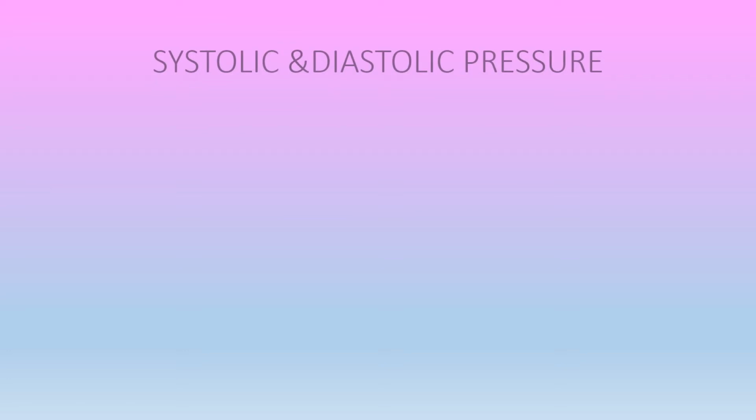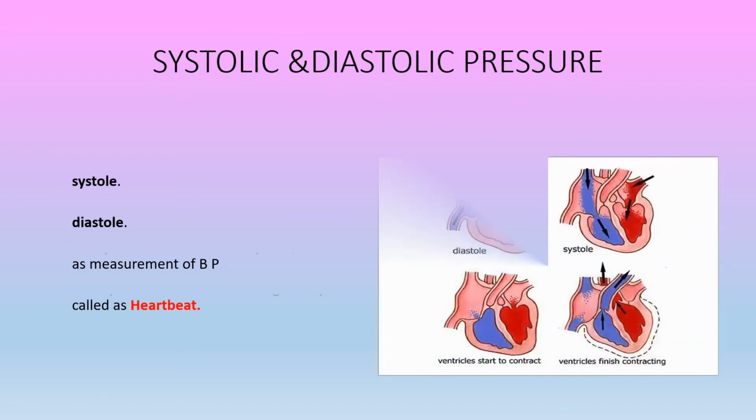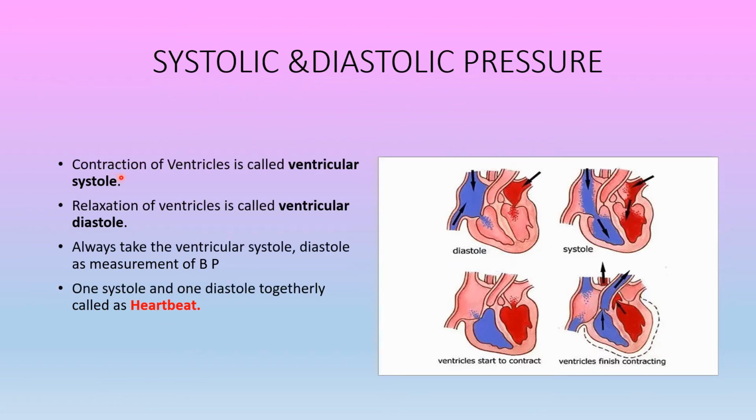Okay, let us look at the systolic pressure and diastolic pressure. So what is systolic pressure and diastolic pressure? Contraction of ventricles is called ventricular systole and relaxation of ventricles is called ventricular diastole.